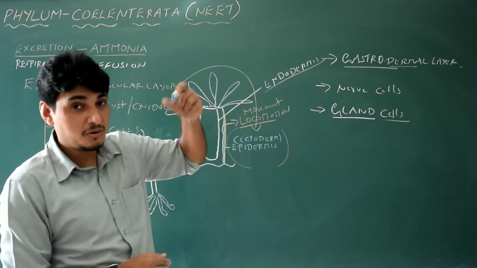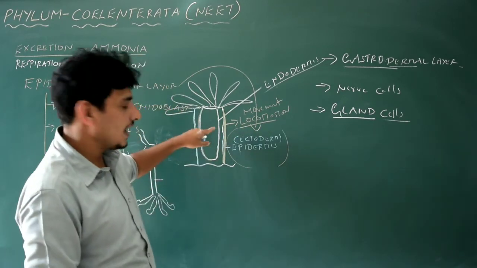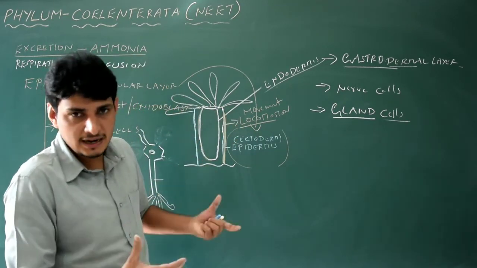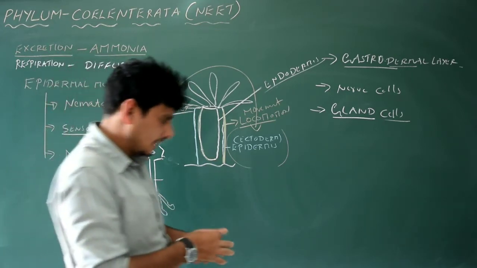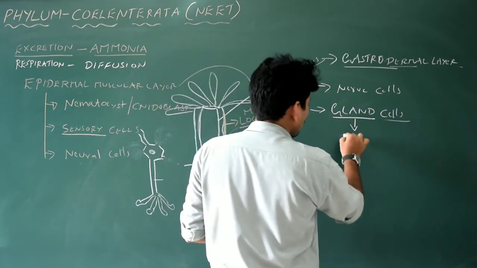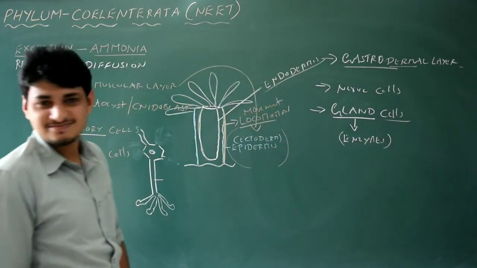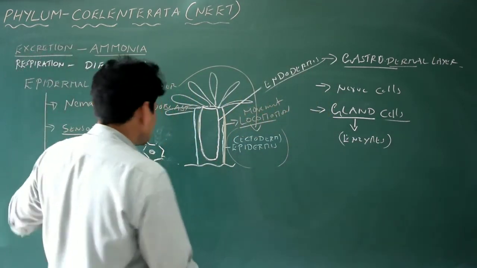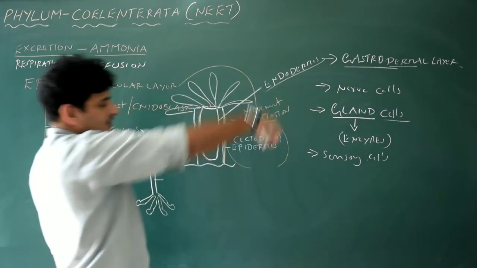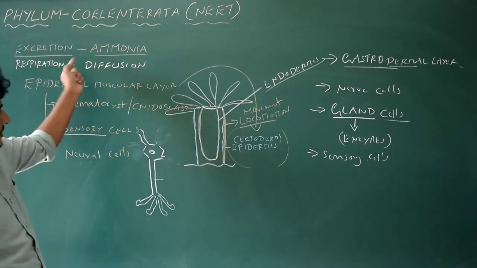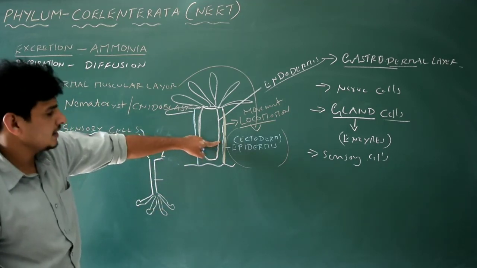Oh, sorry, I forgot. What about the endocrine gland? Endocrine glands actually release only hormones. Here you will not see endocrine glands. You see only a type of exocrine gland. Okay, don't write it. A type of exocrine gland, not exactly an exocrine gland like in human beings. These gland cells secrete only enzymes that are essential for their digestion. Done? Easy, right? And some sensory cells will be there. So this is one side and this is the other side. It is a clear-cut distinction, nothing but differentiation between the outer layer and the inner layer.